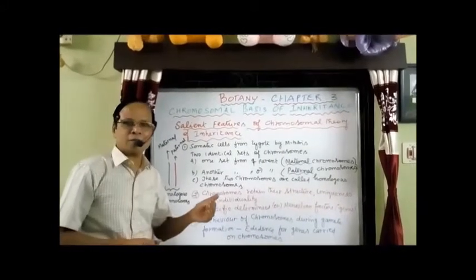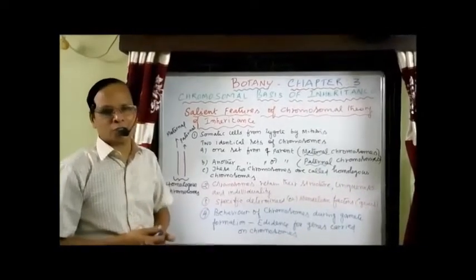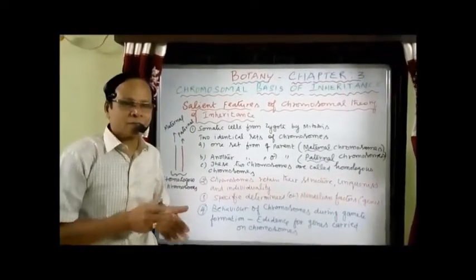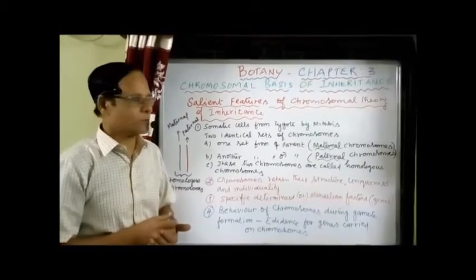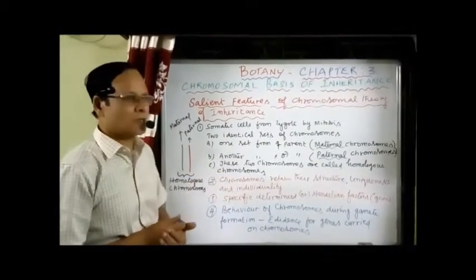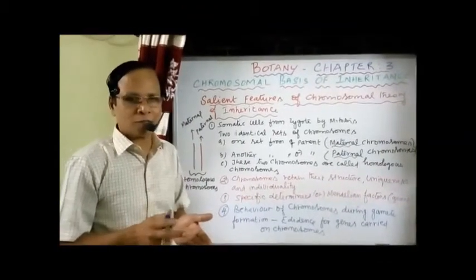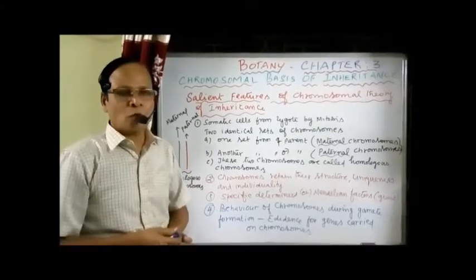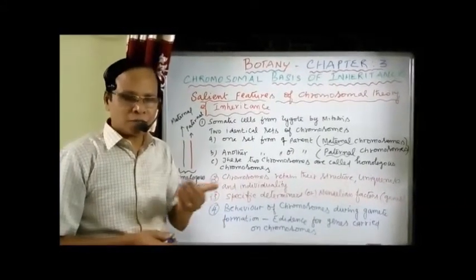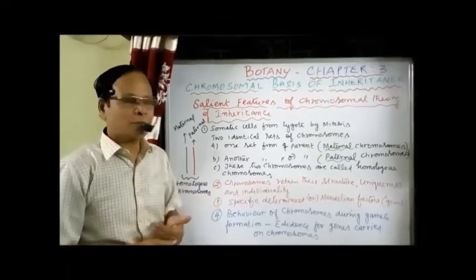The somatic cells are derived from the zygote by repeated mitotic divisions. These somatic cells contain two sets of chromosomes, two identical sets of chromosomes. One set of chromosomes is received from the female parent, another set is received from the male parent.